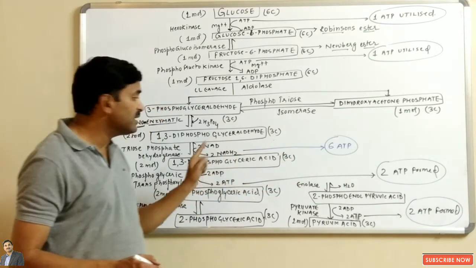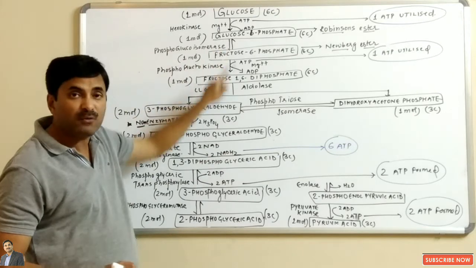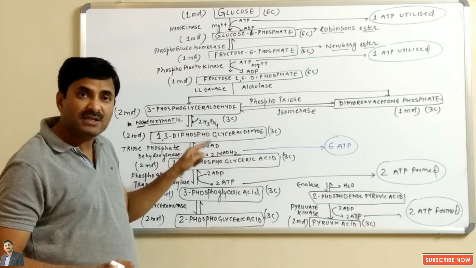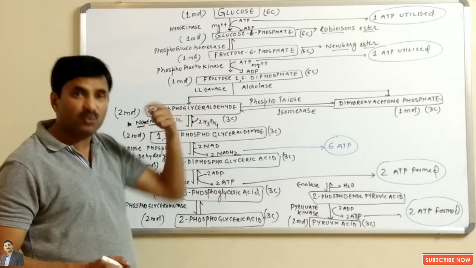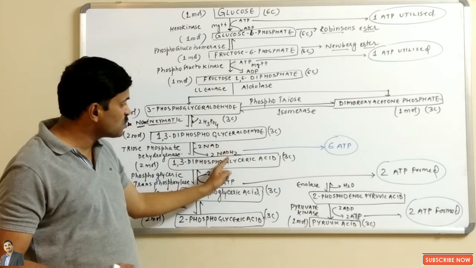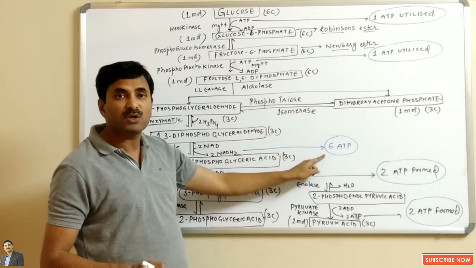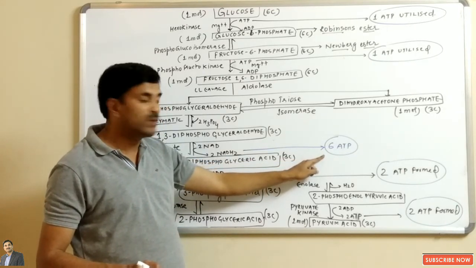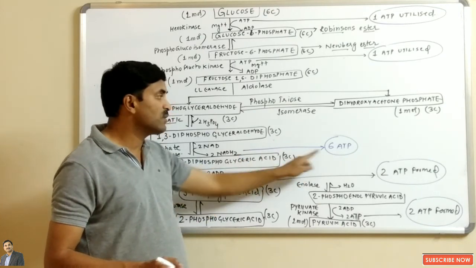But the condition is that these 6 ATPs from NADH2 are not formed in the glycolysis cycle. When these NADH2 enter oxidative phosphorylation, meaning the electron transport chain, these 2 molecules of NADH2 will form 6 ATP, because 1 NADH2 equals 3 ATP. So 2 NADH2 equal 6 ATP.